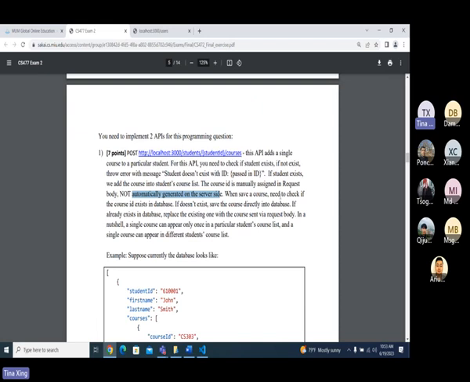So when I save a course, you need to check if the course exists or not. If it doesn't exist, save directly. If it already exists, replace, you know, kind of like a way to update. A single course can only appear once in the course list, okay?